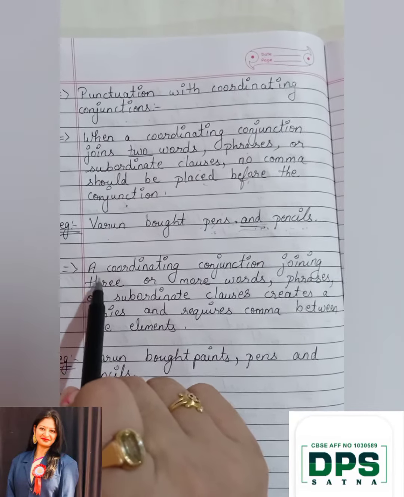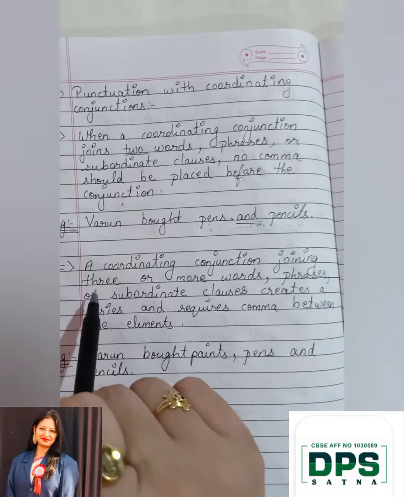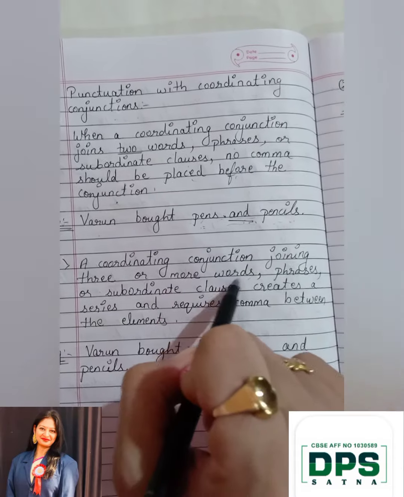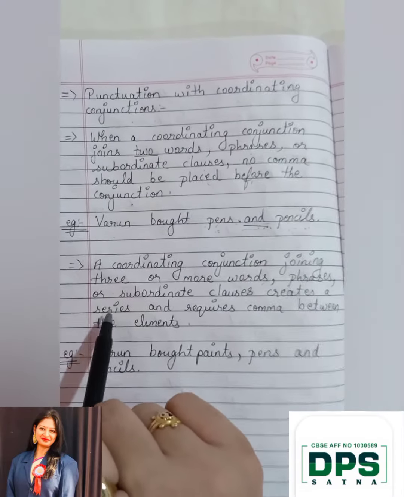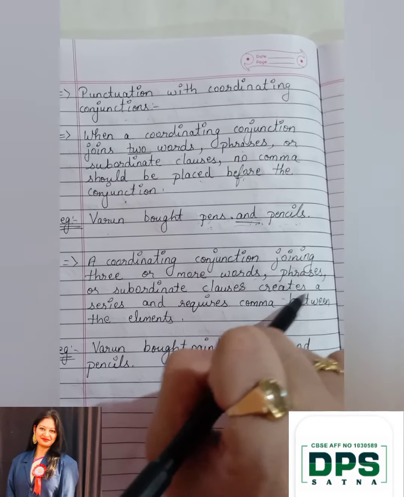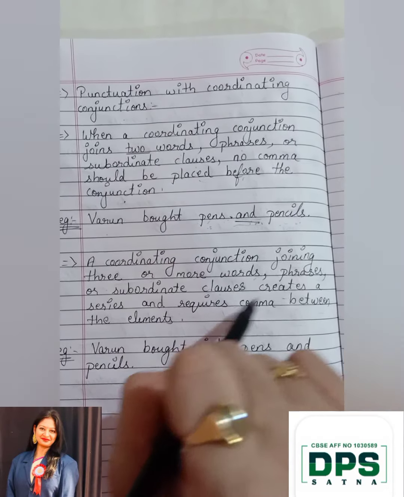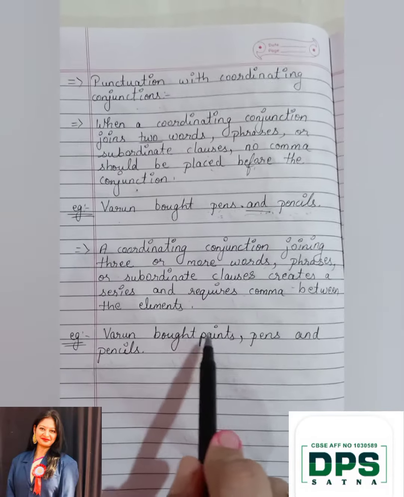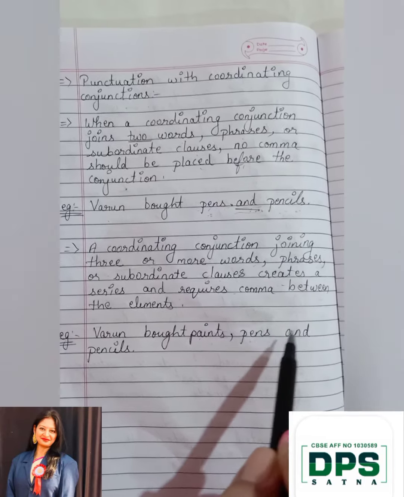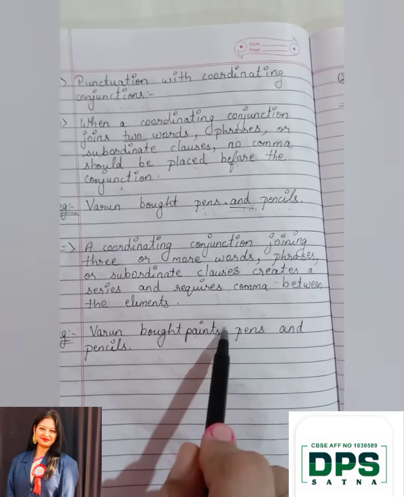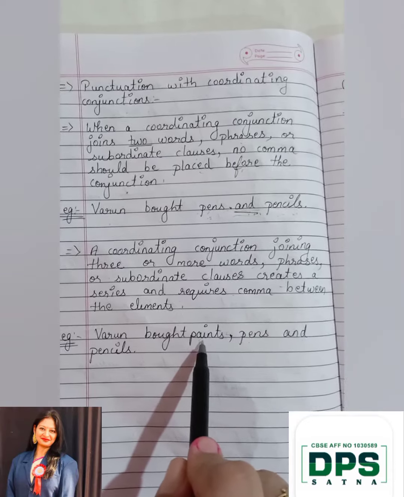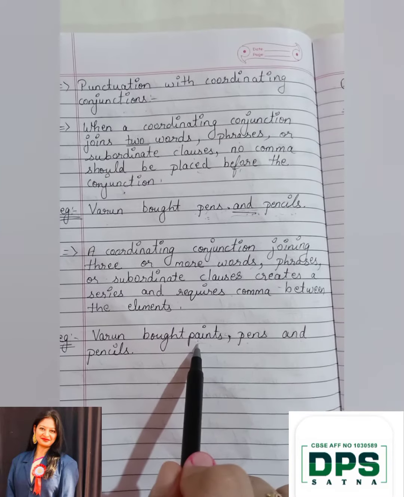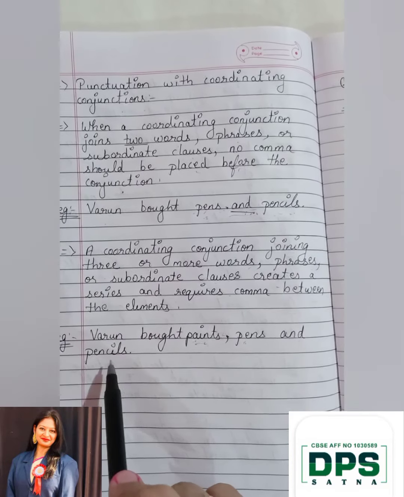Suppose a coordinating conjunction joins three or more words, that means more than two. Three or more words, phrases or subordinate clauses create a series and require commas between the elements. For example, Varun bought paints, pens and pencils. Now here I have used a comma. Why? Because there are more than two words, two nouns: paints, pens and pencils.